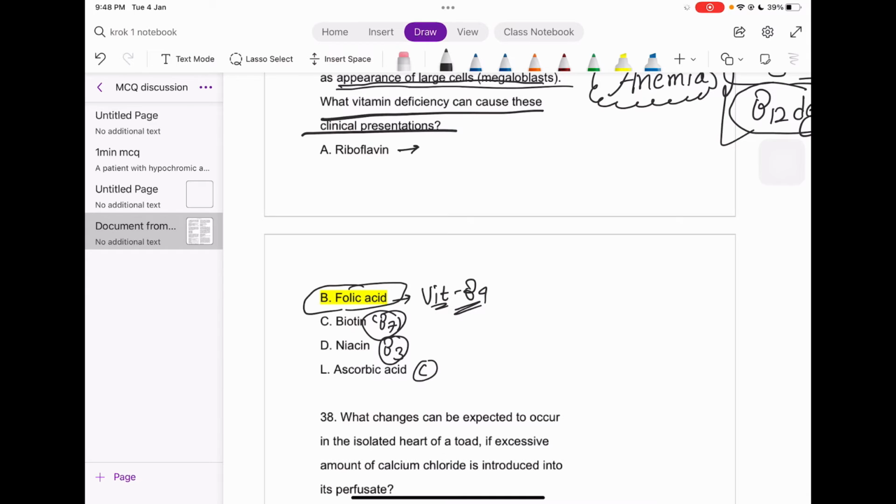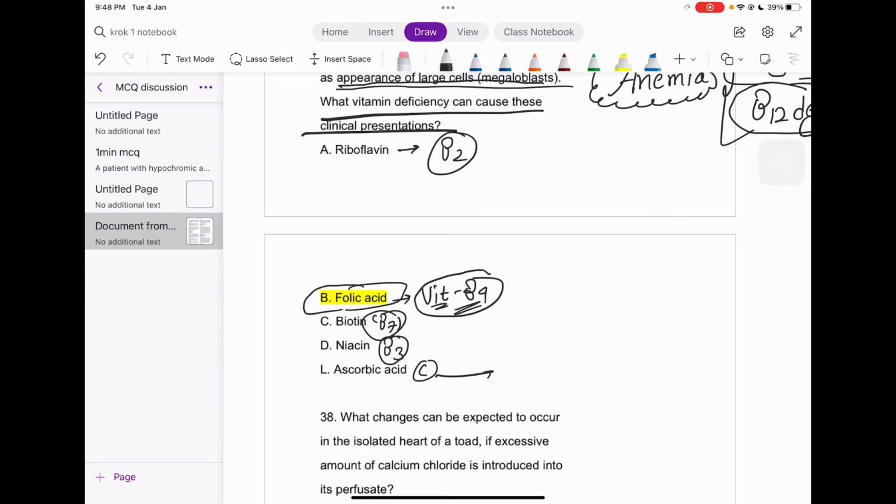Let me just give you, not actually a brief, but a superficial idea of what will happen if either of these vitamins is not present. Ascorbic acid, or vitamin C, is basically needed for the production of collagen, right?